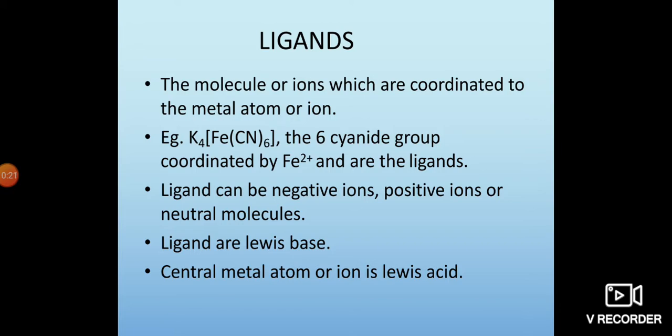Ligands can be negative ions, positive ions, or neutral molecules. These are the 3 types of ligands we have. Ligands are Lewis bases which donate the electrons to form a bond to the central metal atom. So the central metal atom or ion is the Lewis acid which accepts the electrons from the ligand, and this central metal atom has vacant orbitals.